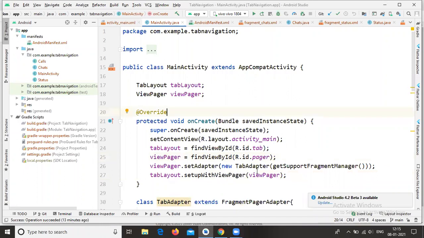Okay, so good afternoon to all of you. Yesterday we completed the tab navigation project. The missing part is the execution. So all of you run your applications. I think from your end you are all checking your outputs. I will show the output once again. So just wait a minute. Just run your application.